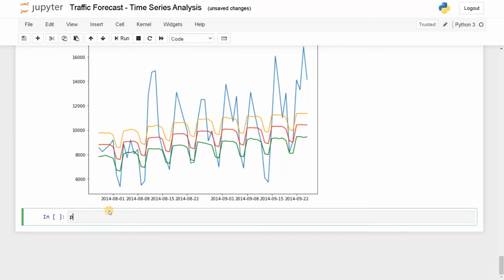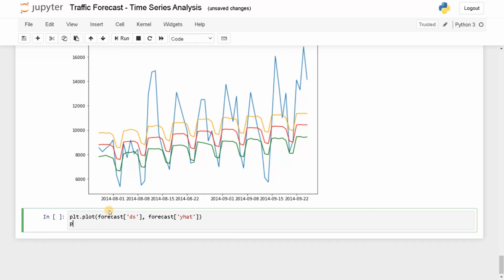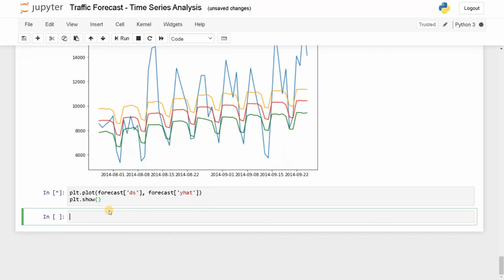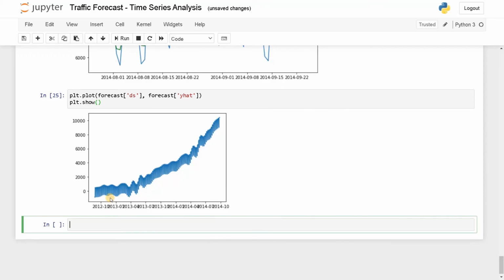Let's display the whole graph, for instance, the whole forecast. So forecast of ds, comma, forecast of y hat. Now plot.show, run this. So far we are getting an increasing trend. This is the forecast it has made from the data. So we definitely need to tune some hyperparameters, but it actually captures the trend and it goes with the flow.